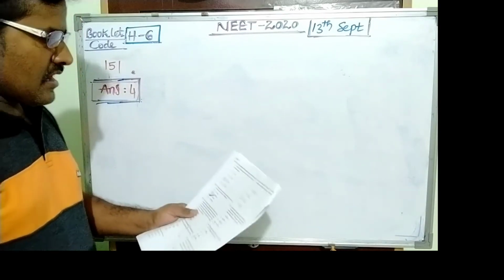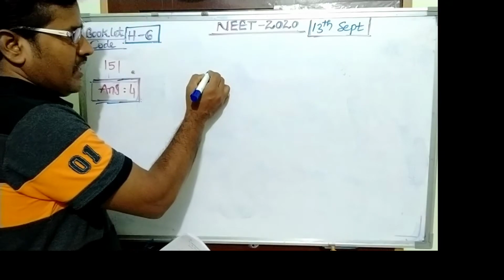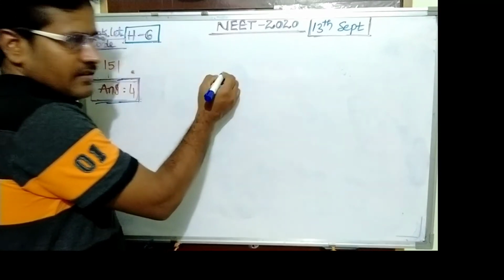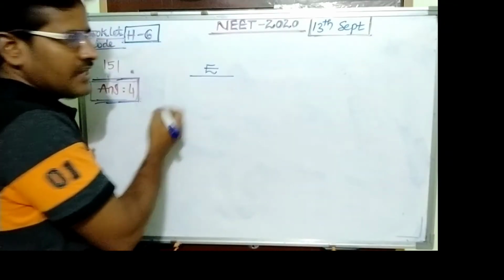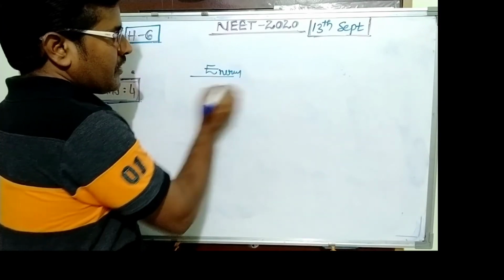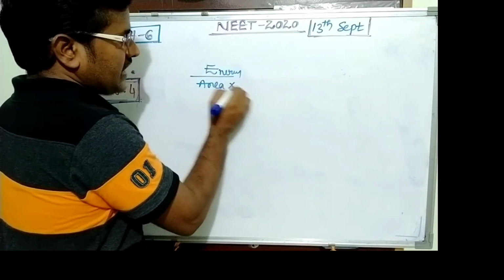Here is question 151. The average light flux is given. Flux means intensity, which is energy per unit area per time.